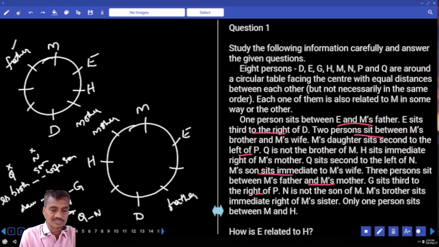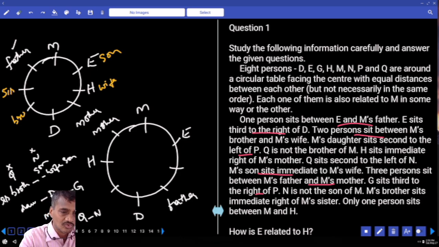Then, can you take sister at this place? Now, let us check out different possibilities. If sister is here, then brother is here, isn't it? Brother is here, then there are two blanks, 1, 2, and wife is here, isn't it? Then son is here. Then Q is not the brother and N is not the son. Then next one, daughter, P and G. Now M is at this place, daughter, P and G.